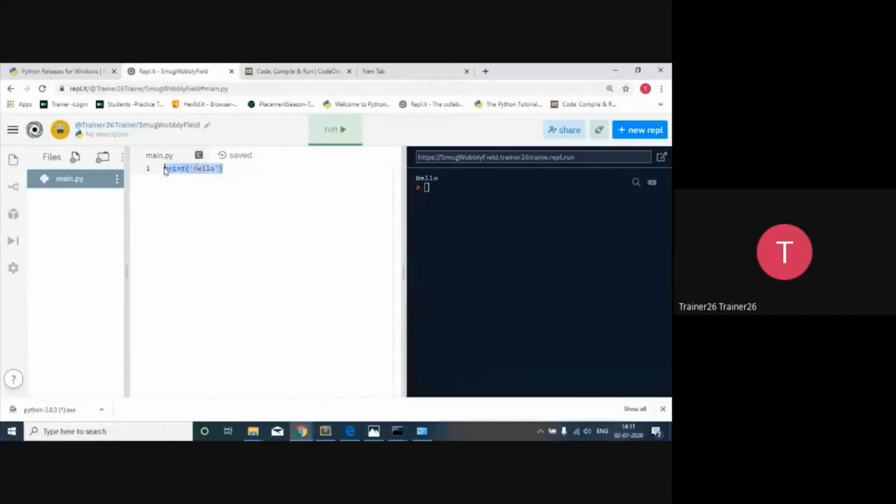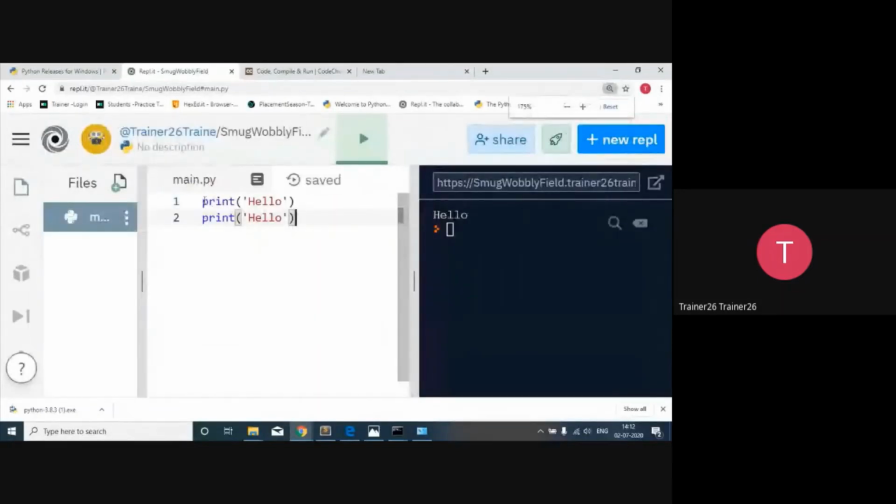If I'm going to write one more line of code, I have to write the same statement of code in the same line. Means there should not be any kind of space in between these things. So it will take it as one block. If I run this code, it will have an output hello and hello. But if I give a single space over here, I'm changing the indentation, means I am trying to bifurcate the code into different blocks.